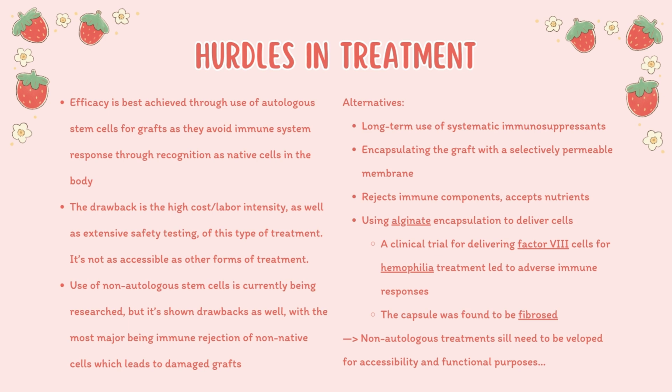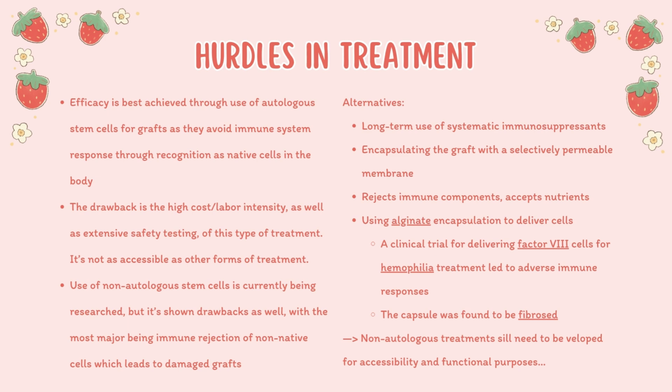Alternatives: long-term use of systemic immunosuppressants, encapsulating the graft with a selectively permeable membrane that rejects immune components and accepts nutrients, using alginate encapsulation to deliver cells. A clinical trial for delivering factor VIII cells for hemophilia treatments led to adverse immune responses. The capsule was found to be fibrosed.